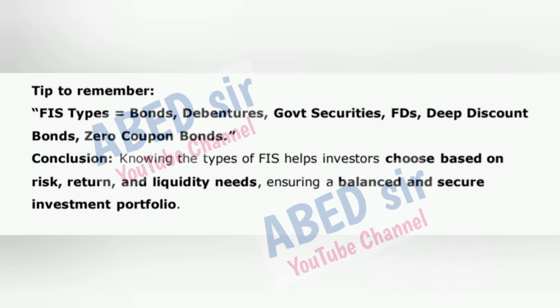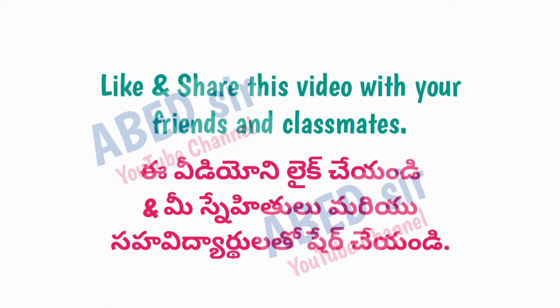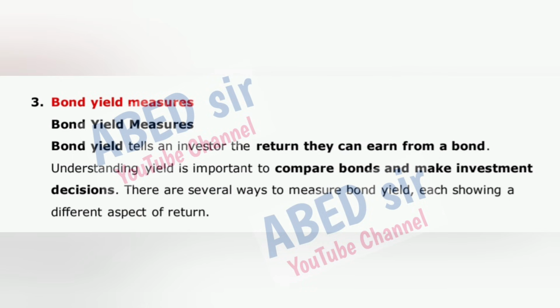Tip to remember: FIS types equal bonds, debentures, government securities, FDs, deep discount bonds, zero coupon bonds. Conclusion: knowing the types of FIS helps investors choose based on risk, return, and liquidity needs, ensuring a balanced and secure investment portfolio. Next important long question is 3.